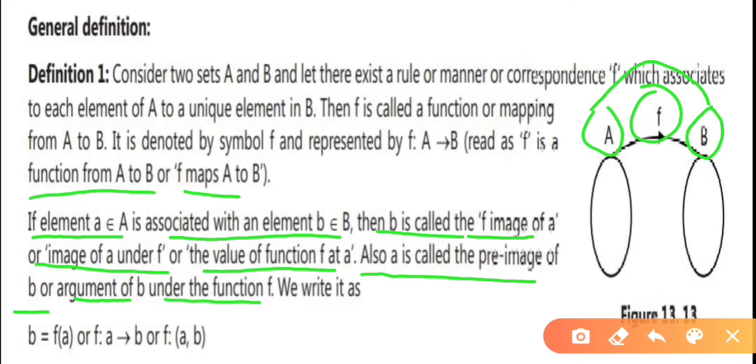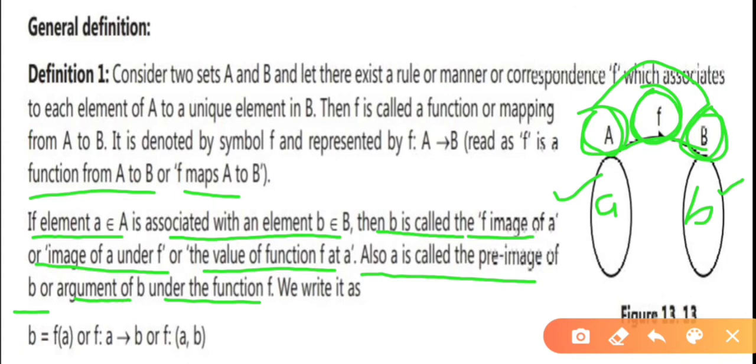Let us consider here, it is set A, it is set B, mapping from A to B under the function F. A consists of small a as the element, and B consists of small b.